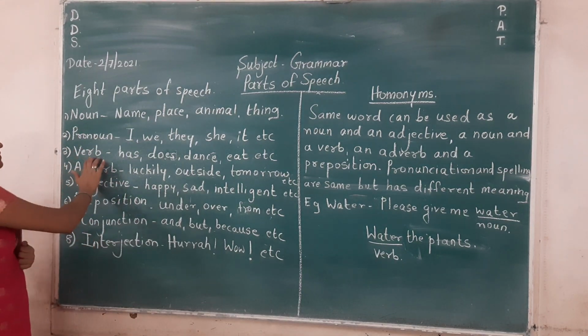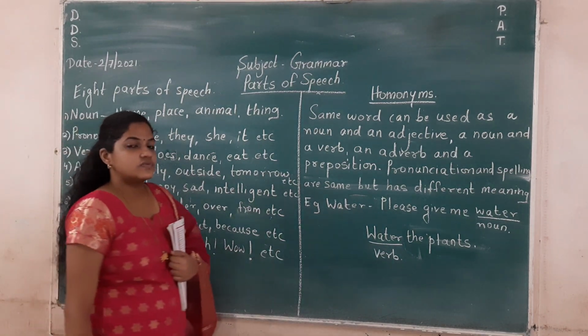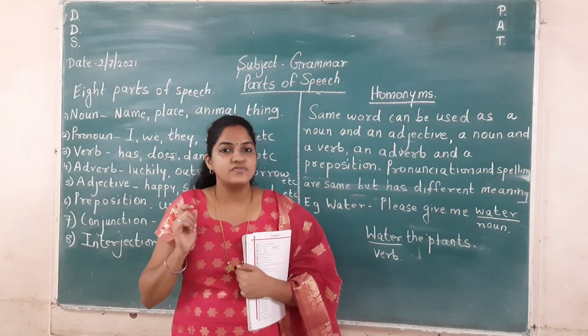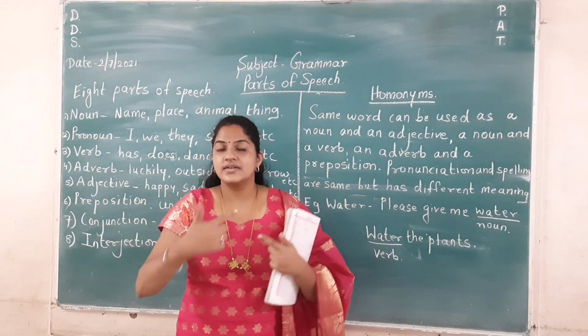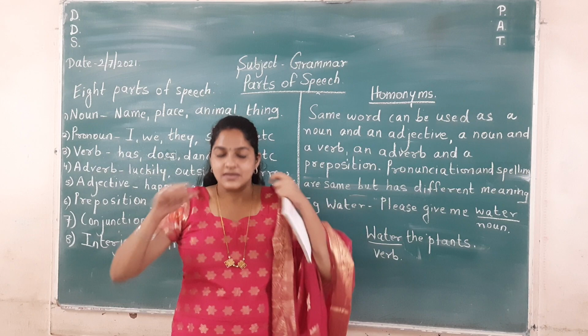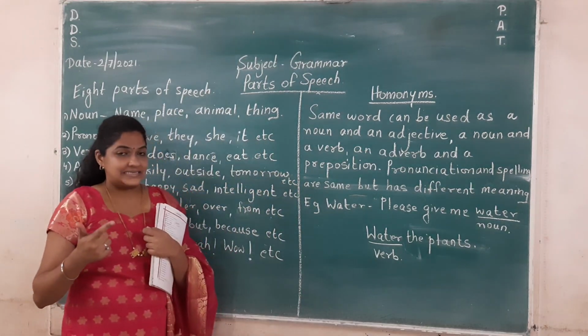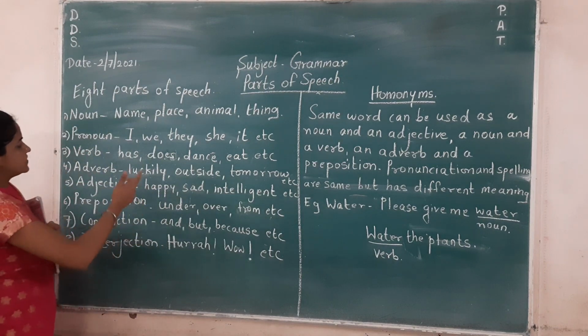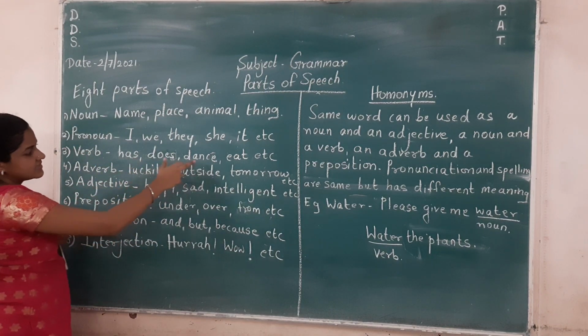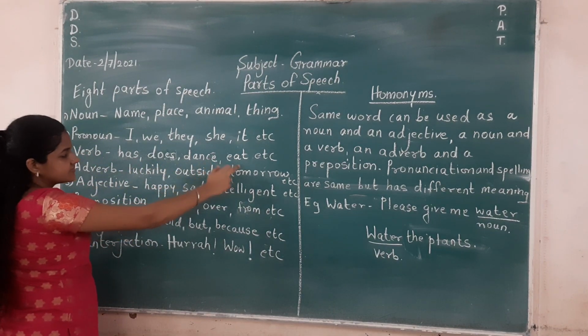Okay. Next comes verb. Yes, we all know what is a verb. Verbs are action words. What am I doing? Teaching, skipping, crying. Then auxiliary verbs: am, has. Okay, see has, does, dance, eat.